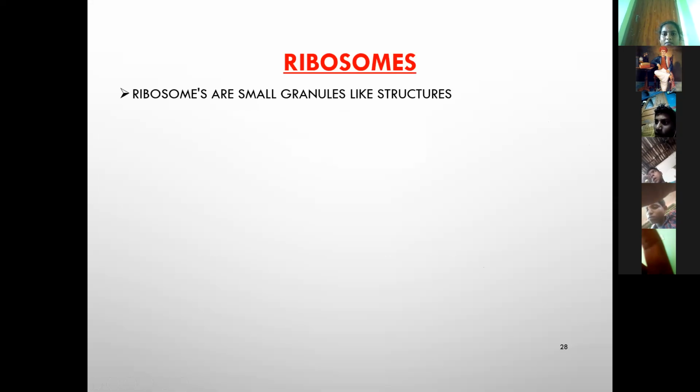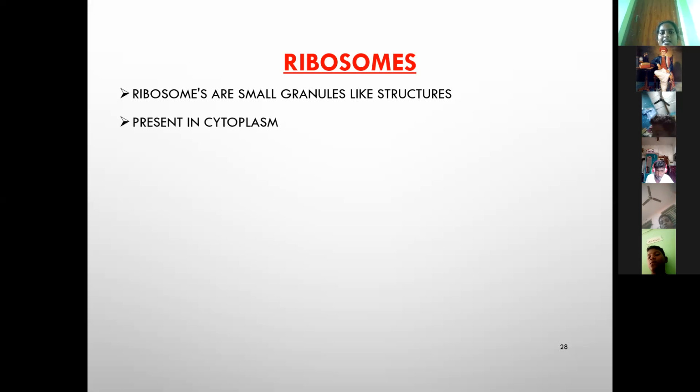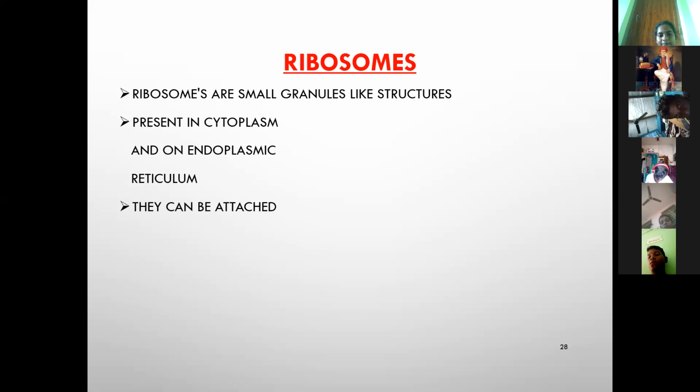Next, ribosomes are small granule-like structures present in the cytoplasm of the cell and on the endoplasmic reticulum.